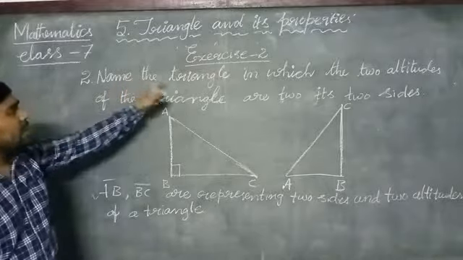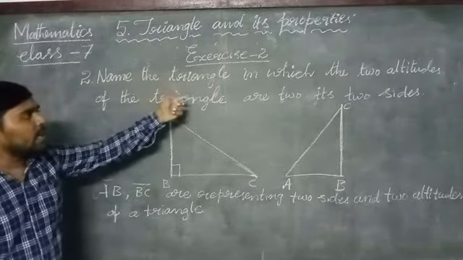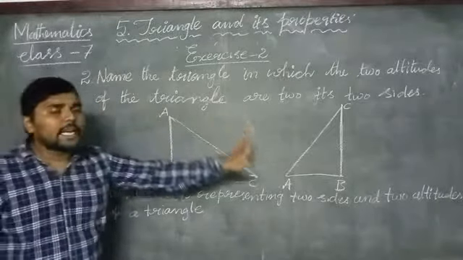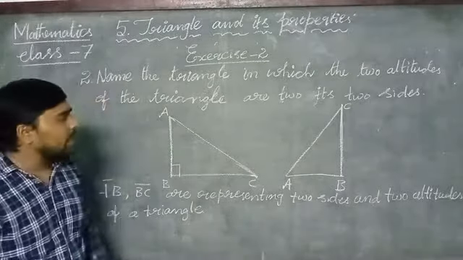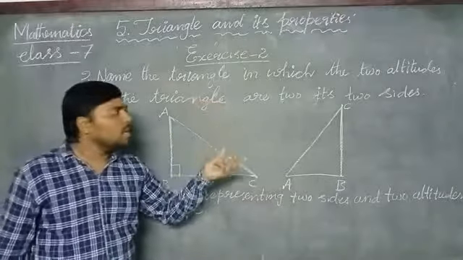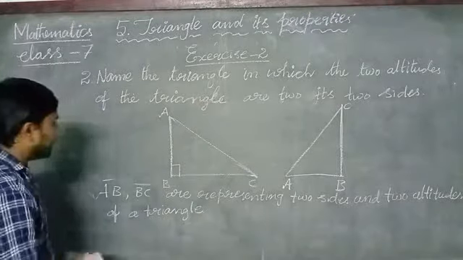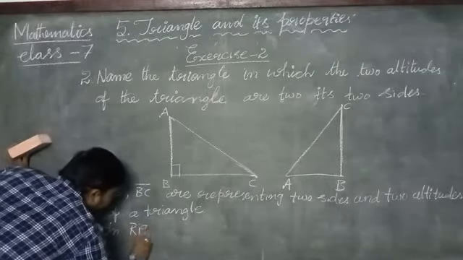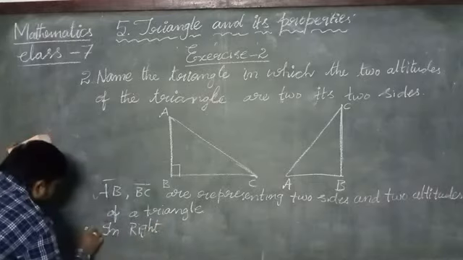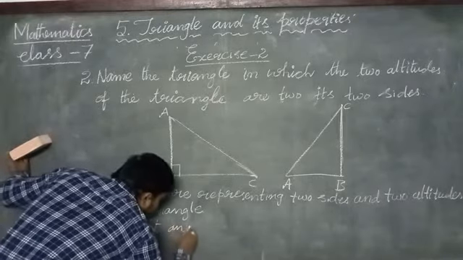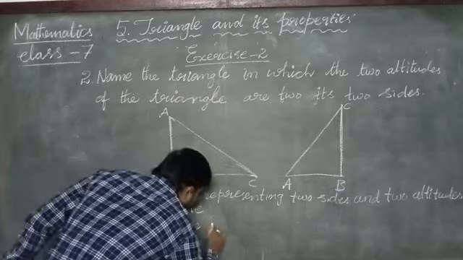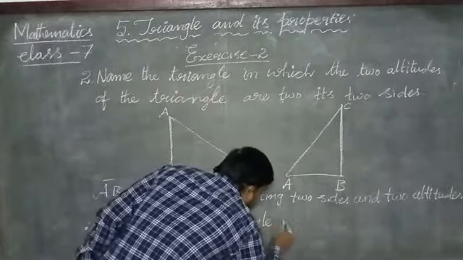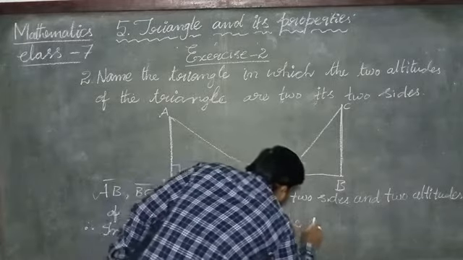Name the triangle which has two altitudes that are also its two sides. In a right angle triangle, therefore, the given condition is possible.